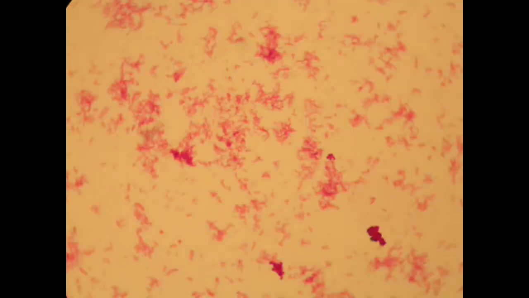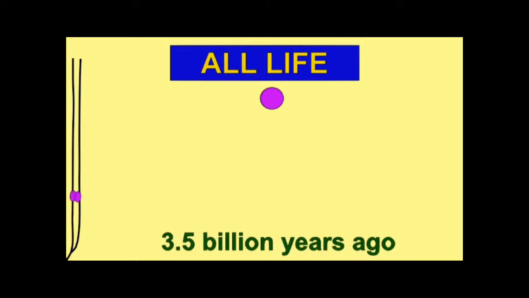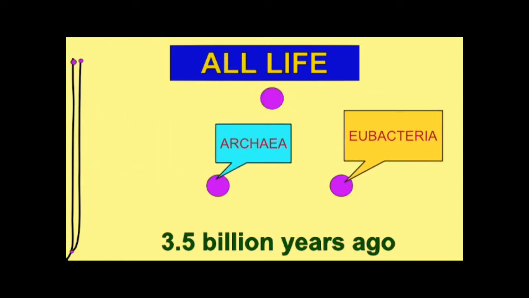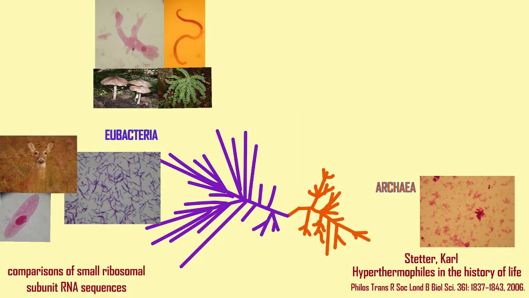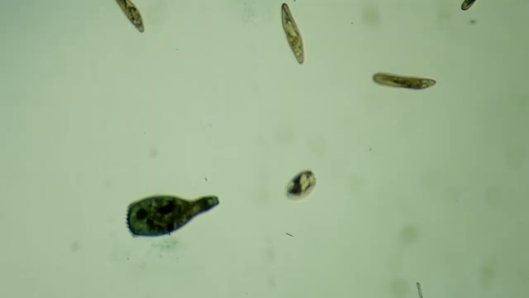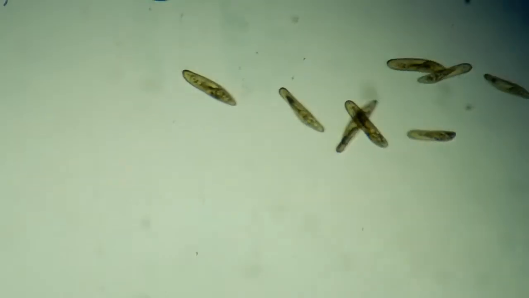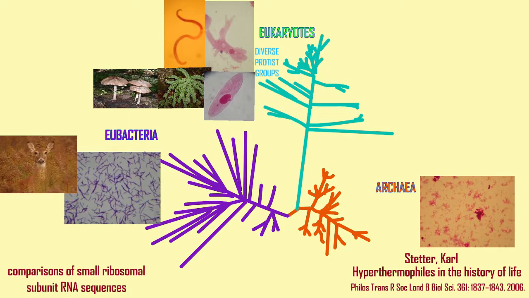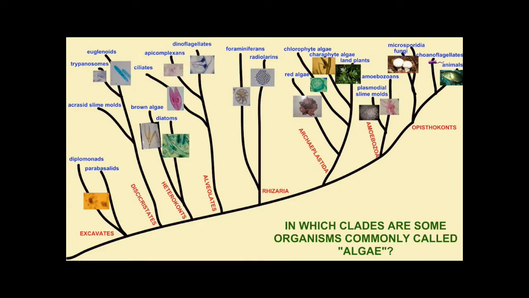And then the same can also be said for a different group of bacteria known as the archaea, many of which live in extreme environments. While they are bacteria, their sequences are unlike those of the eubacteria, so archaea form a group based on genetic similarities. Eukaryotic cells form a group, suggesting that the eukaryotic cell evolved once and that all eukaryotes are now more closely related to each other than to either of those bacterial groups.